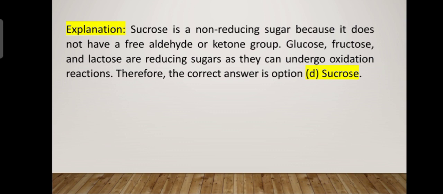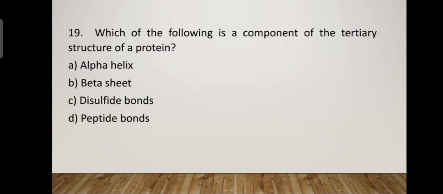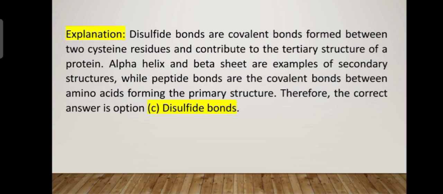Okay, here the answer is sucrose. Sucrose is a non-reducing sugar and this is the reason. Okay, so next one is, which of the following is a component of the tertiary structure of a protein? We have learned what is primary structure of protein, secondary structure. Here, component of tertiary structure of a protein. Alpha helix, beta sheet, disulfide bonds or peptide bonds. Here the answer is disulfide bonds.